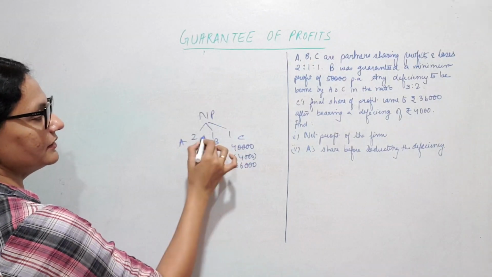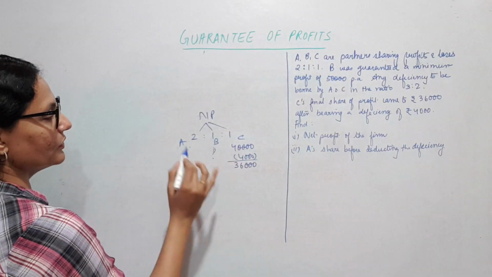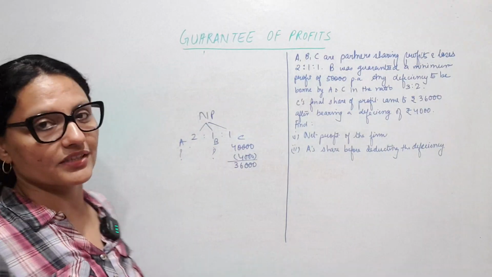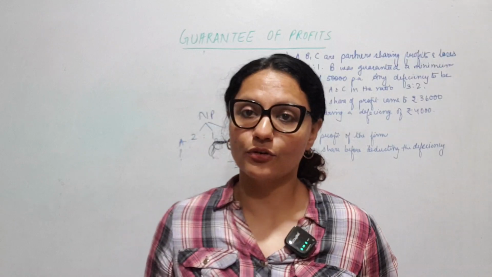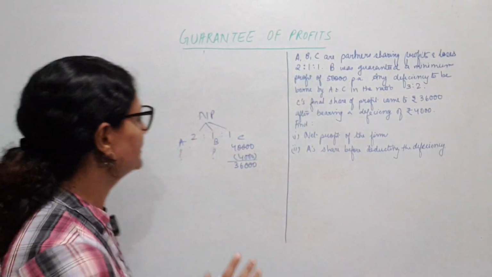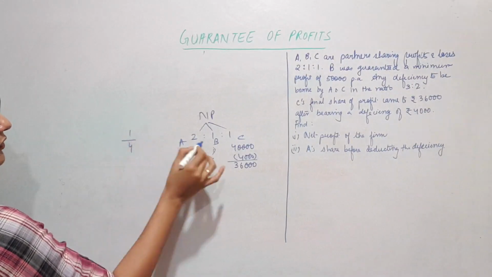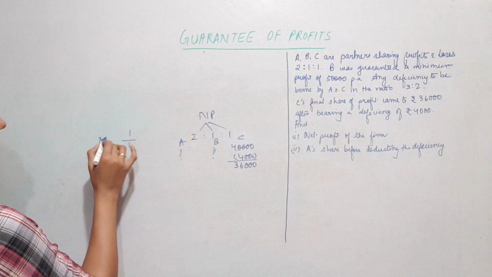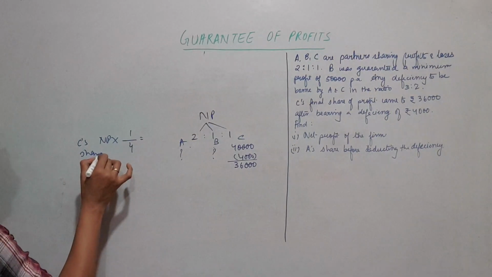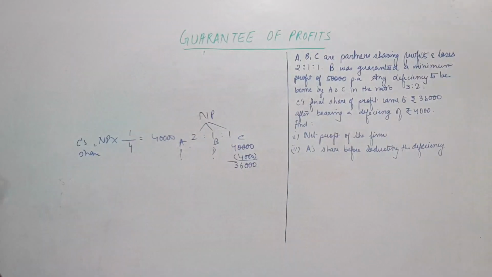We don't know the net profit, but if C's share is 40,000, then as per 2:1:1 his share in the total profits is 1/4, isn't it? The total is 2 plus 1 plus 1, 4. 1/4 of the net profit is C's share, which is now understood to be 40,000.